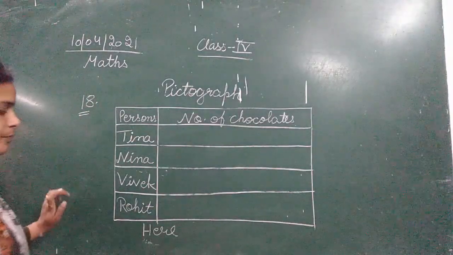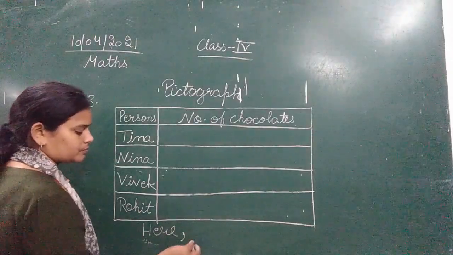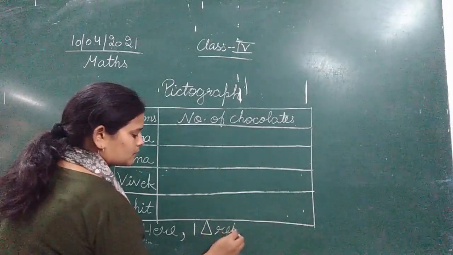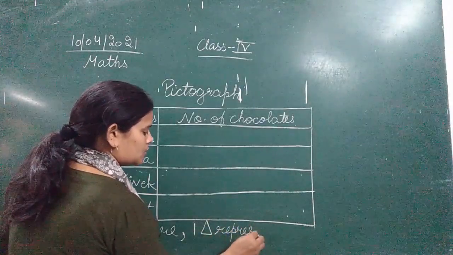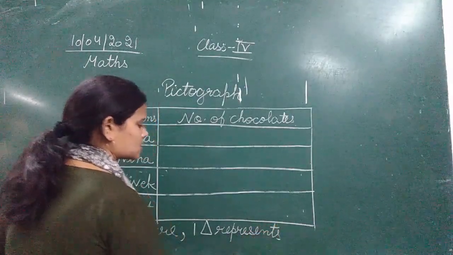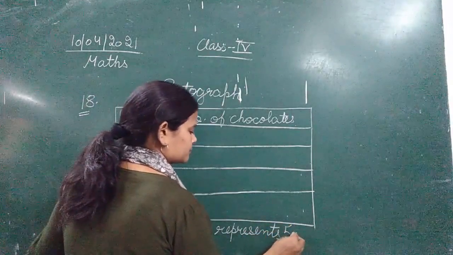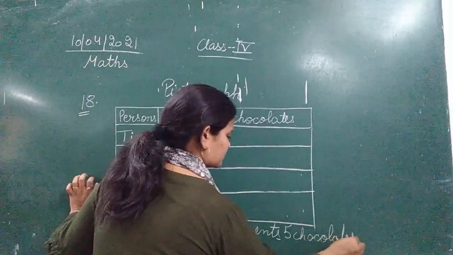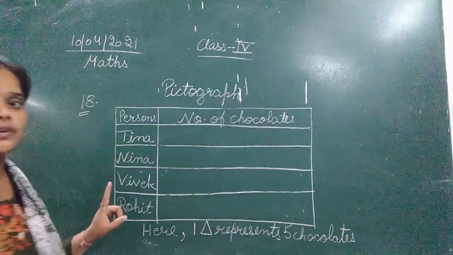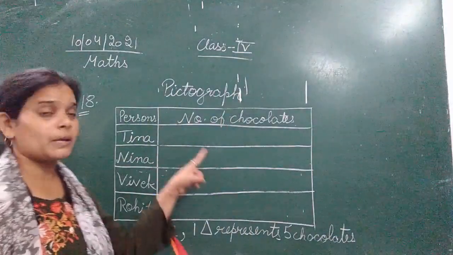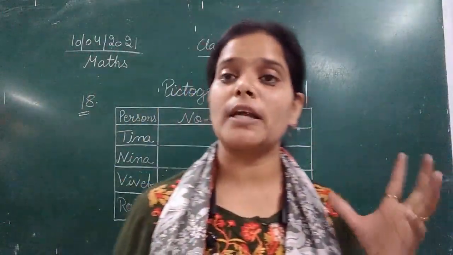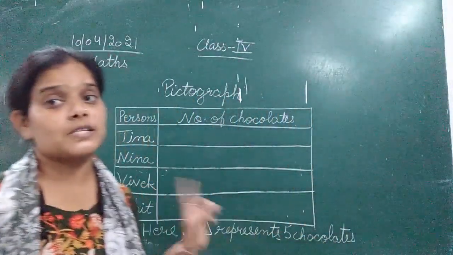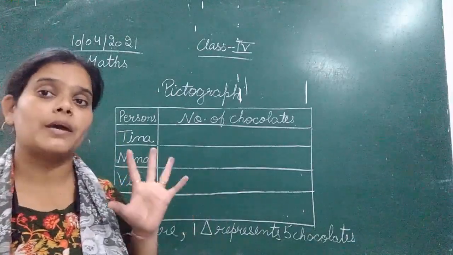This is very important. Here, one triangle represents 5 chocolates. So that means if we make one triangle here, we are representing 5 chocolates in this pictograph. Here one triangle represents 5 chocolates. So one triangle means 5 chocolates.